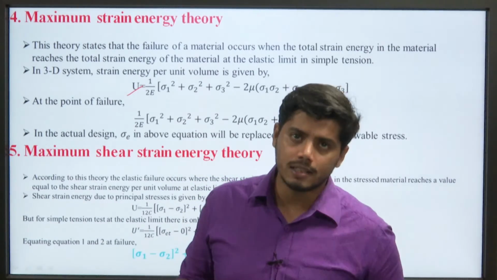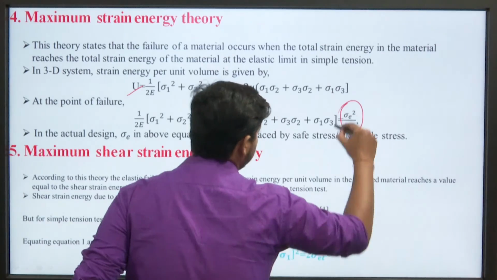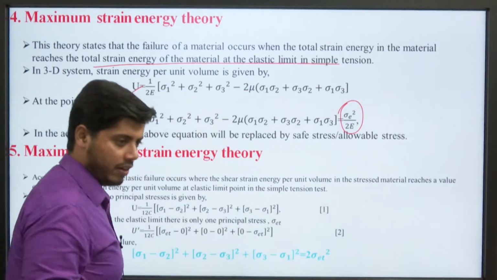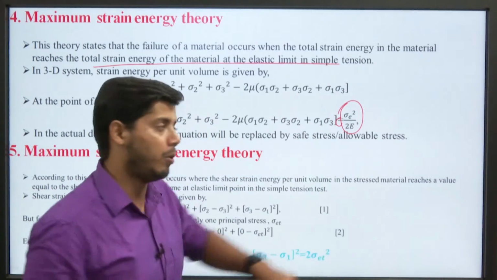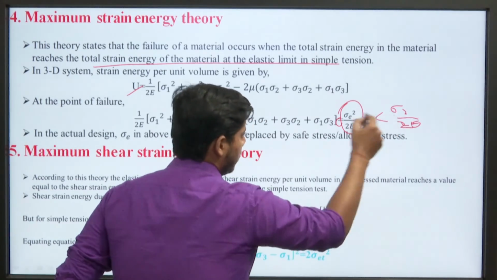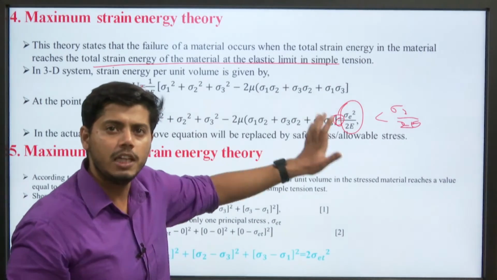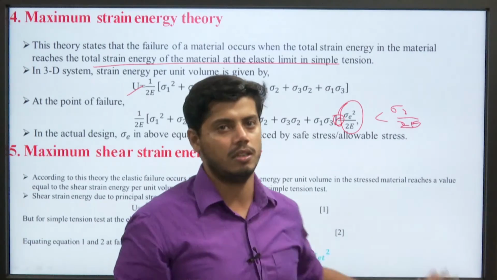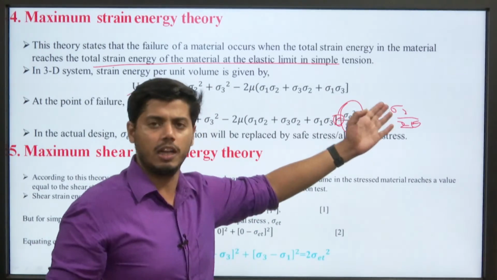At the time of failure, this amount must be equal to the strain energy of the material at the elastic limit, but from the safety point of view, this value should be less than or equal to sigma E square upon 2E. What is sigma E square upon 2E? It is the total strain energy of the material at the elastic limit under the simple tension condition. But for the actual condition, we have to replace sigma E with the working stress or working load.